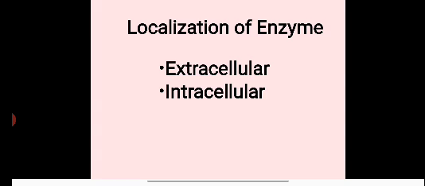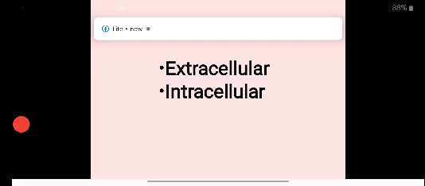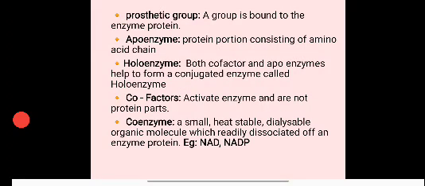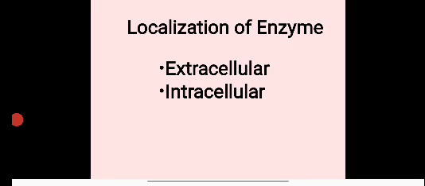Now we discuss location of enzyme. Some enzymes are located in the organism. Mainly two types of location occur in enzyme activity. Either it is extracellular or intracellular. All enzymes are initially produced in the cell. Some can pass through the cell layer under certain conditions. Based on the site of action, enzymes are of two types, as I tell you further, extracellular and intracellular.